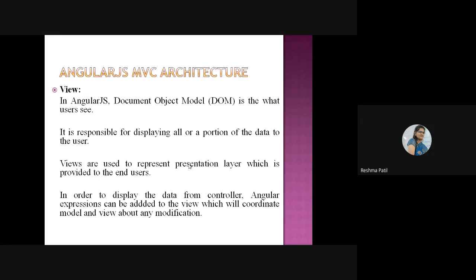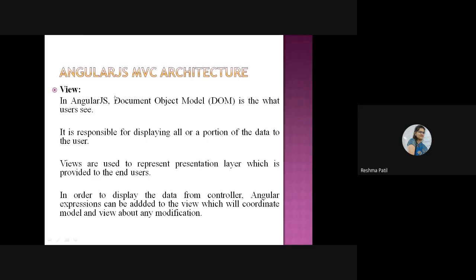Now the view part is there. View part means your actual HTML, how it looks when you run your application. That is the view part. In AngularJS, the document object model is what the user sees. I have shown you the document object model: first the document part, then the HTML header, then the title, then attributes and objects.